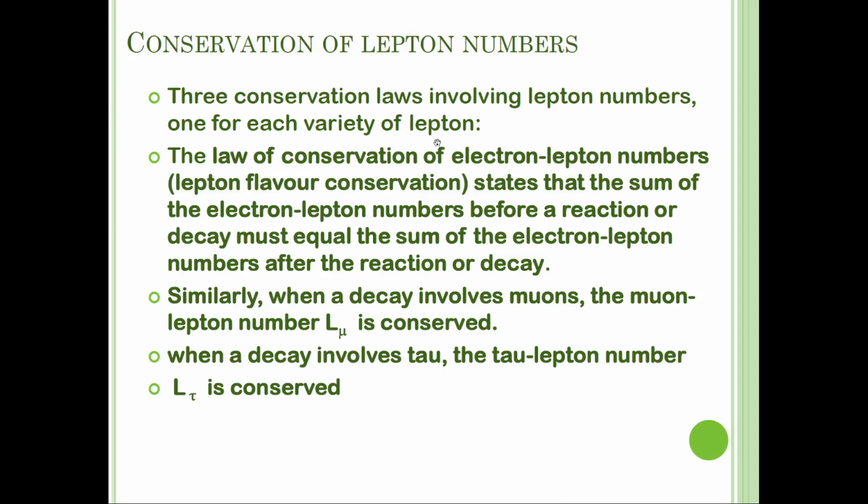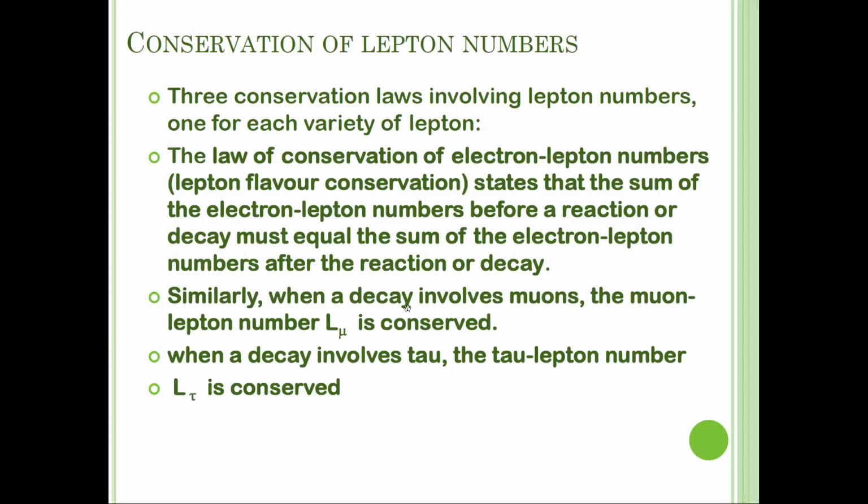Okay, now we look at conservation of lepton number. It's just the same, but there are 3 main particles here. The law of conservation of electron lepton number states that the sum of electron lepton numbers before a reaction or decay must equal the sum of electron lepton numbers after the reaction or decay.